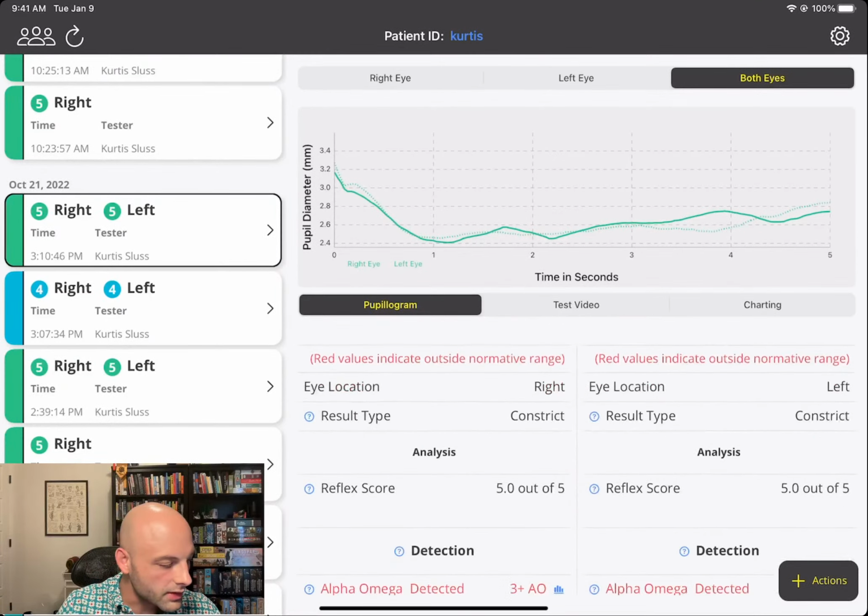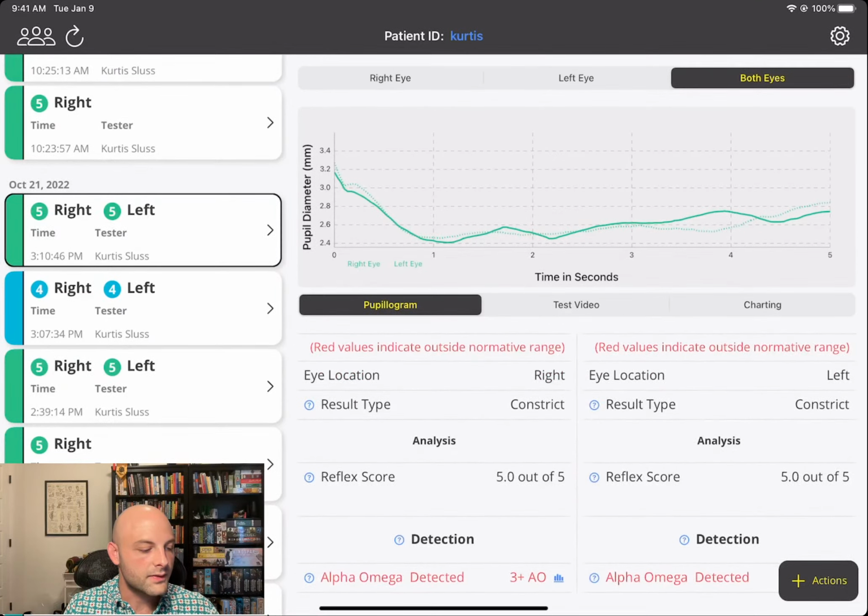We have our data, we understand the pupilogram, we understand the videos, and we understand everything that's calculated with it. But the real question is, how do I take a test? Obviously, that's the meat of what this platform does.